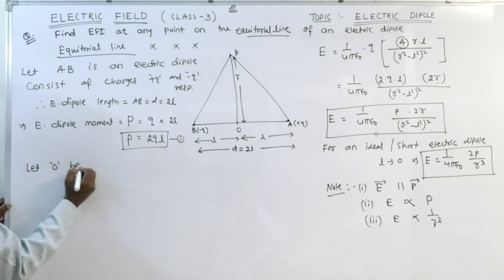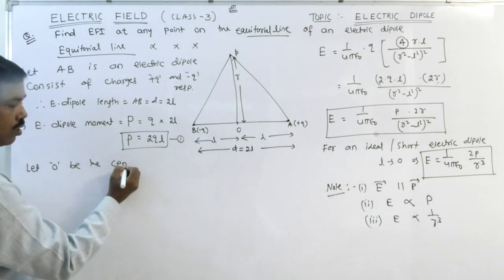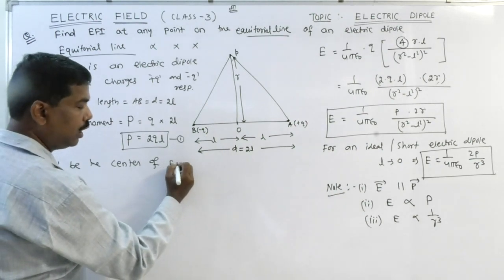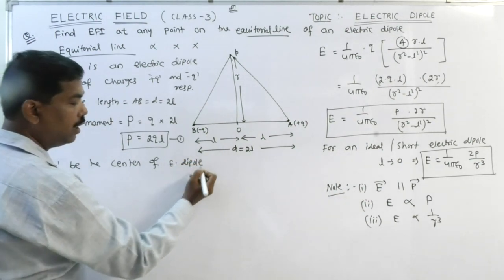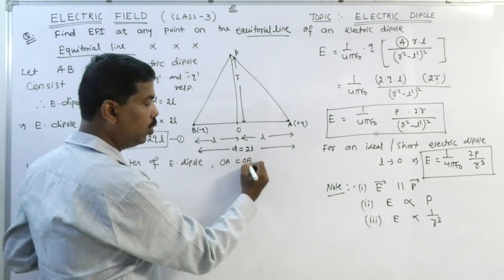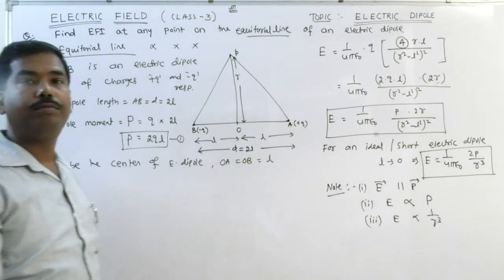Let O be the center of the electric dipole. Therefore, OA is equal to OB is equal to L. Clear?